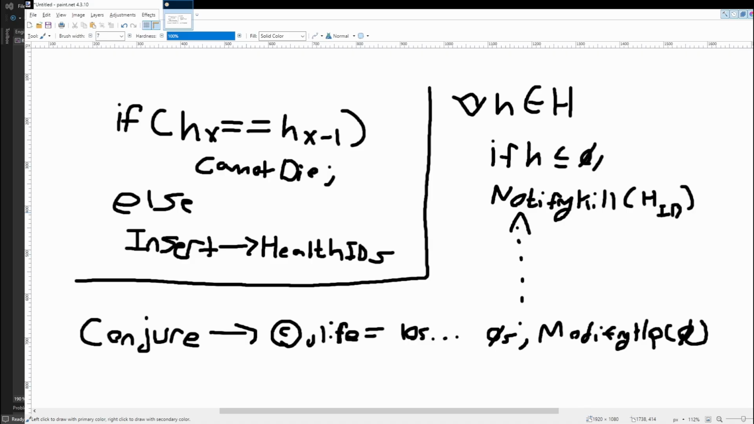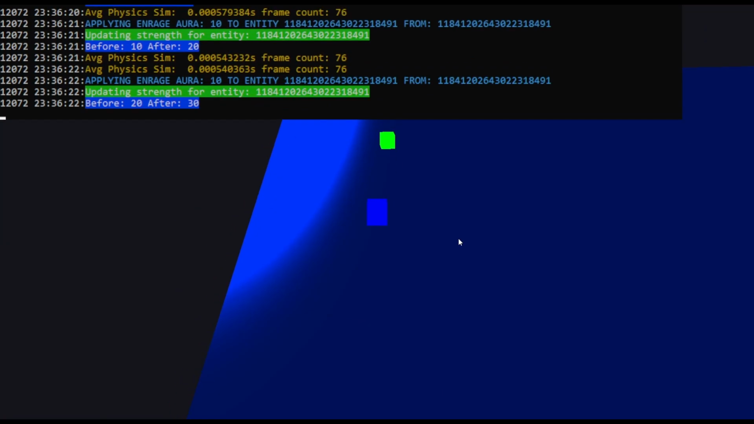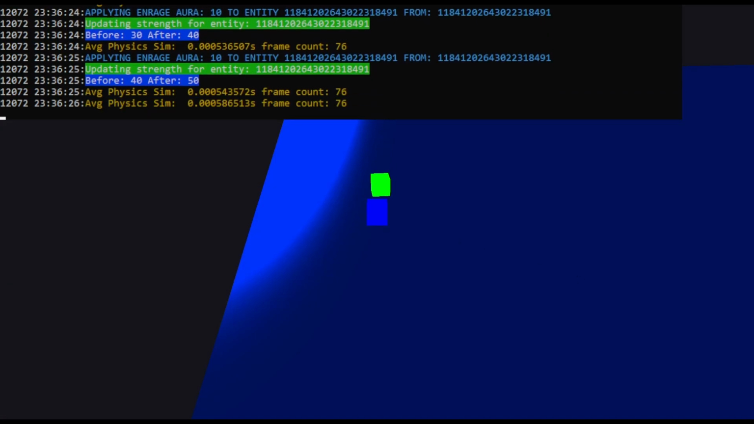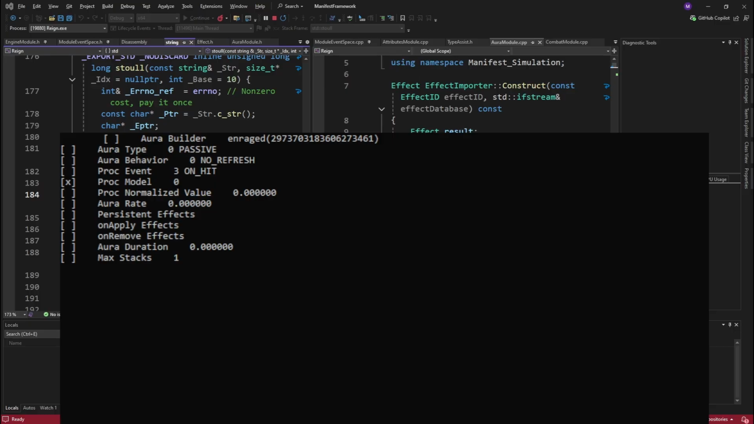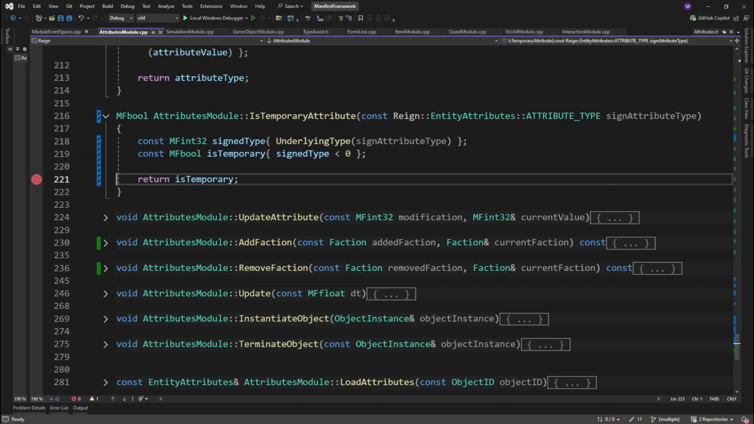Before I close out, I want to add onto our example from before. Let's also imagine that alongside the self-immolate, the player also has an enraged aura attached on them. The aura listens for on-hit events, and whenever the player hits something, they gain a stacking buff of 10 strength for 5 seconds. Because we want the system to unwind the strength modifications upon expiration of the aura effect, we need to have a method for signaling to the attribute module the modification is temporary.